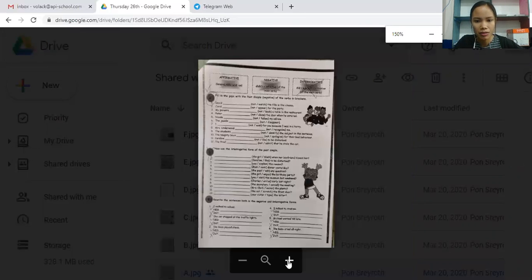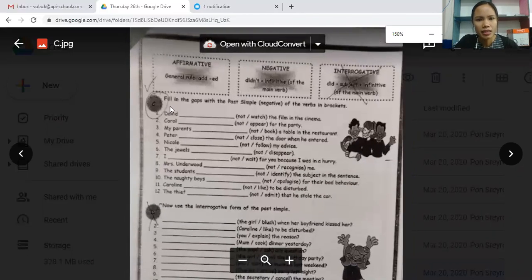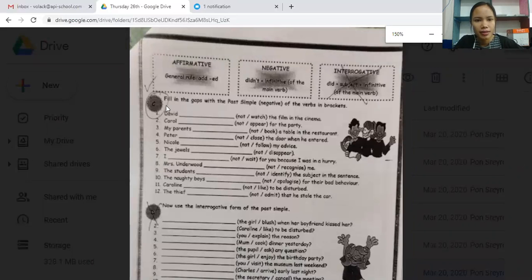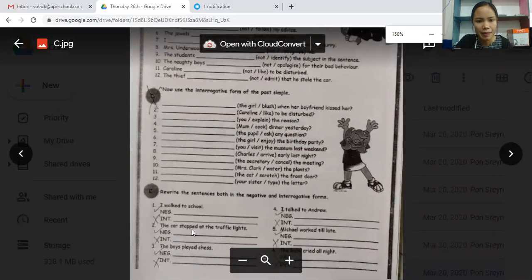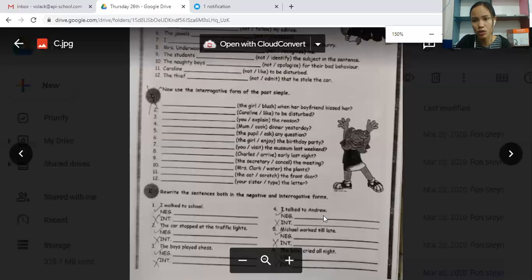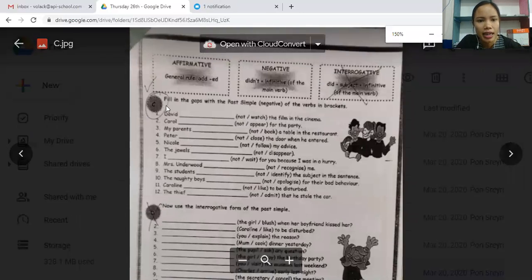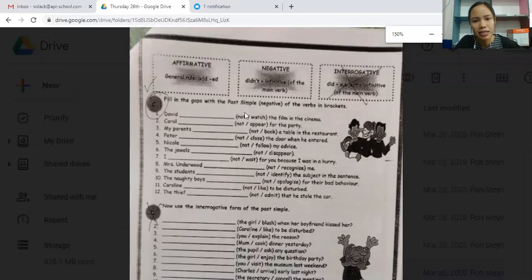this one more. Okay, this one, you just do exercise letter C and some exercises on letter E, because here interrogative form means question form, so you don't have to do it, just do negative form. Here they said fill in the gaps with the past simple or negative of the verbs in the brackets.